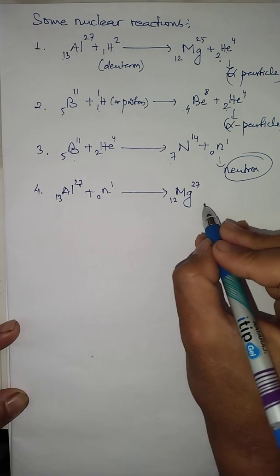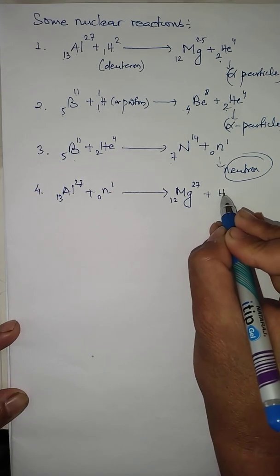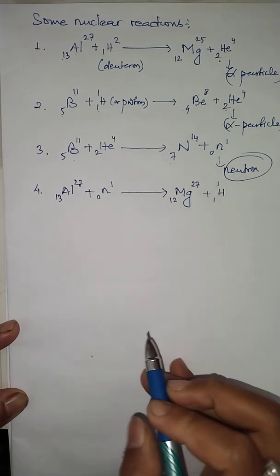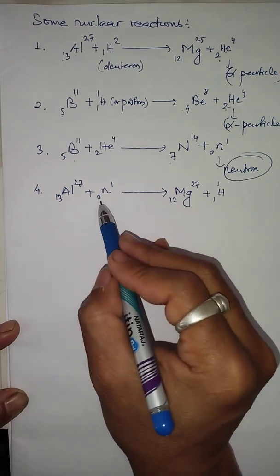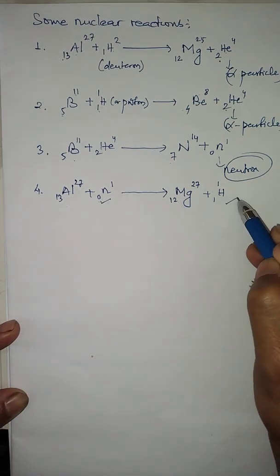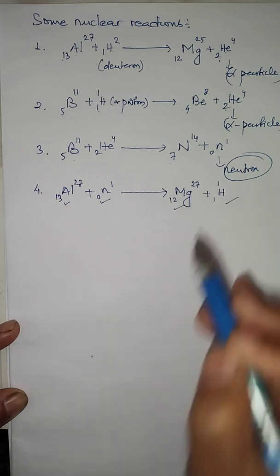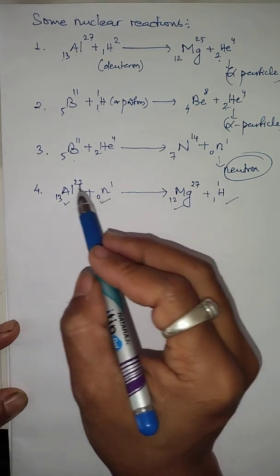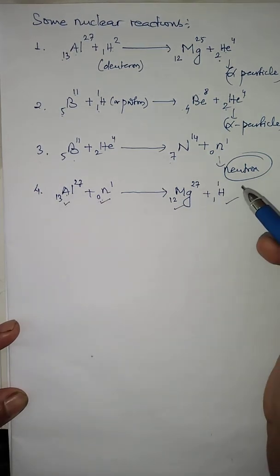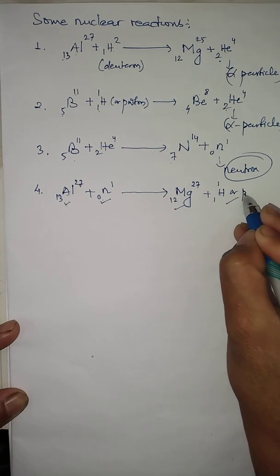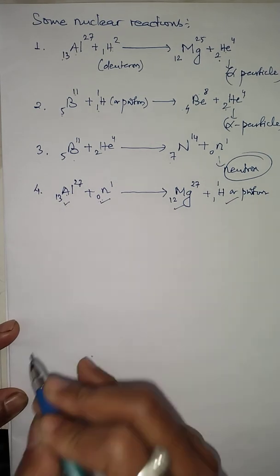Along with this, the proton will form, H 1 1. So this is the initial particle, this is the final particle, initial nucleus, final nucleus. So with this neutron bombarded with aluminum, we can obtain proton as a new particle.